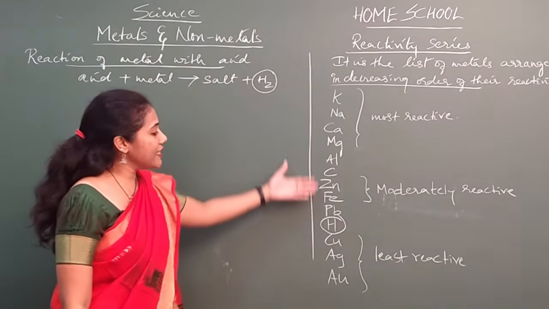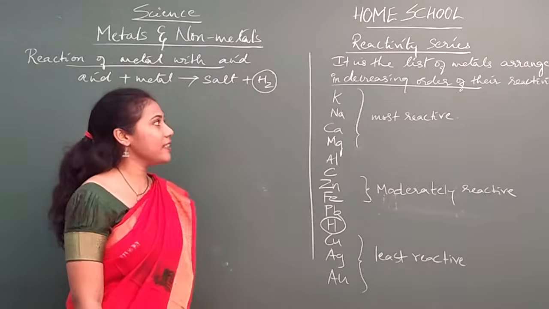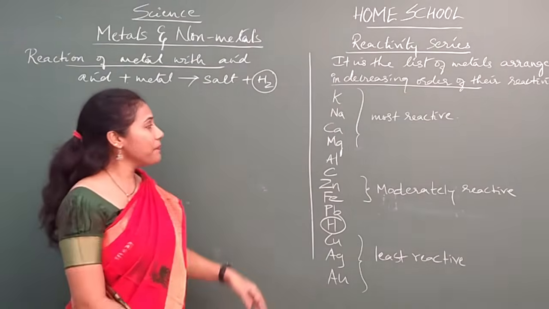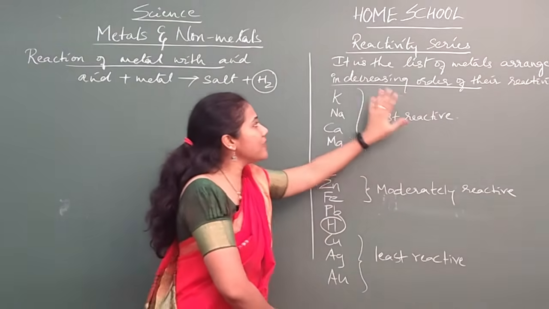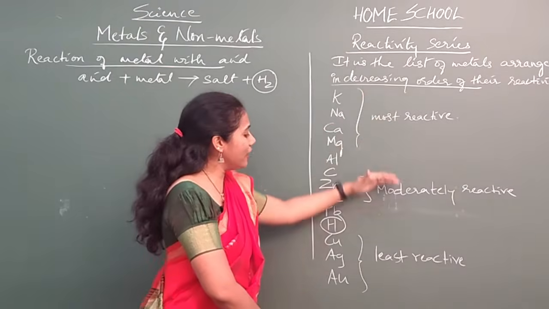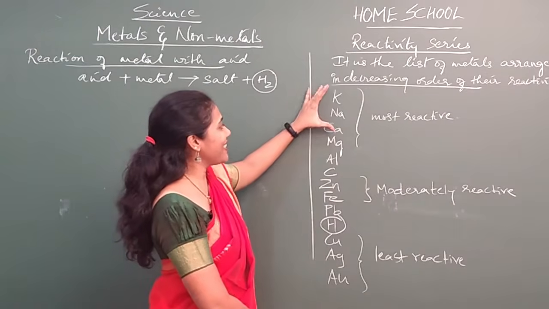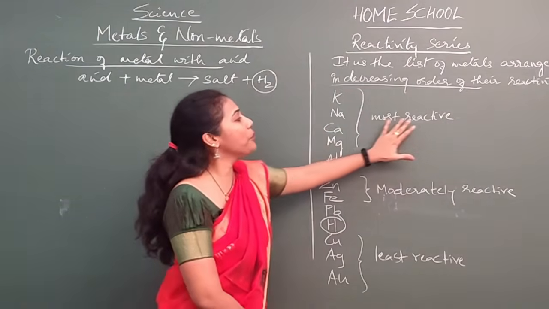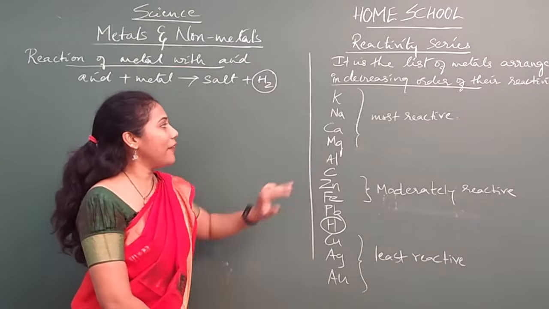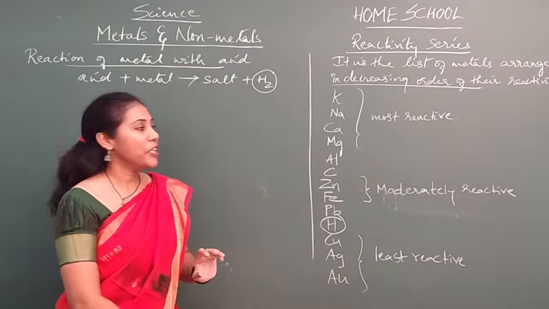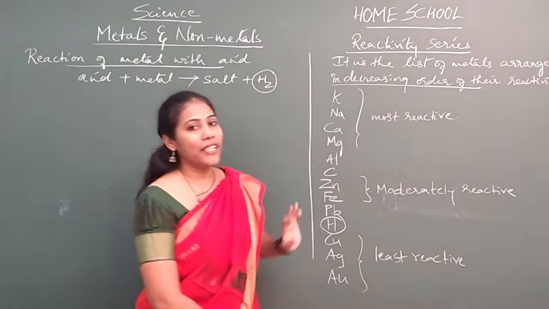So reactivity series, and you must remember the definition of the reactivity series here. It can be asked in the examination. So what is the reactivity series? It is the list of metals arranged in decreasing order of their reactivities. The elements which are placed in the topmost position are more reactive. So who is the most reactive element? Potassium, after that sodium, after that calcium. Okay, remember guys, these three elements are the most reactive elements.